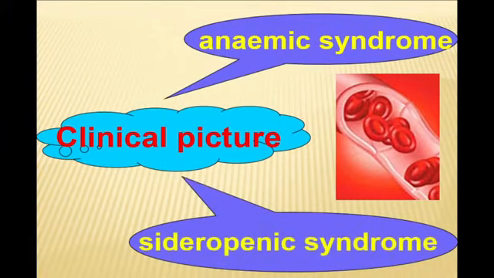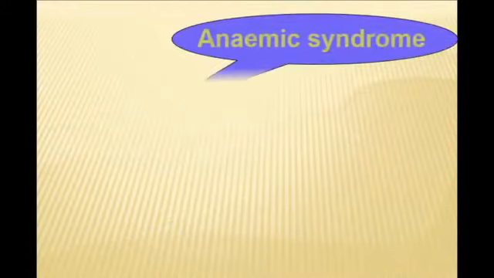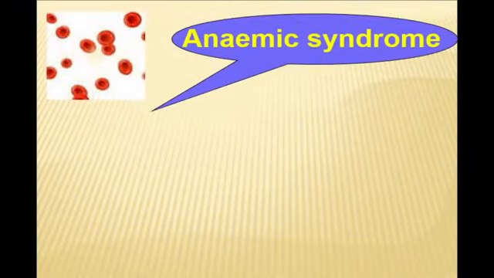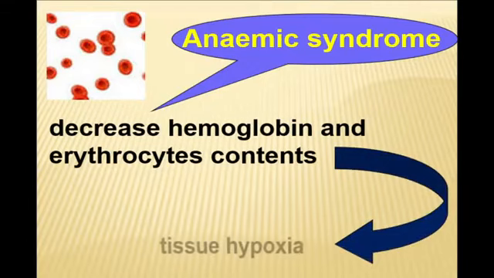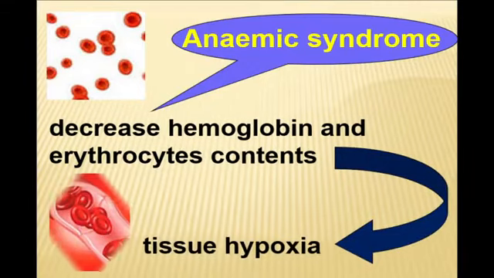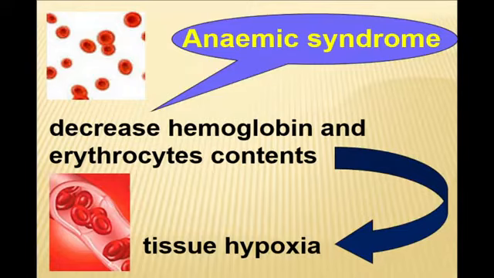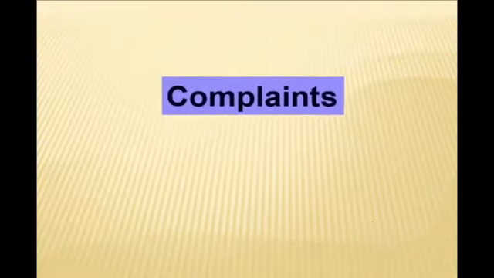If we are talking about the clinical manifestation of iron deficiency anemia, I want you to remember and understand. In the clinical picture of iron deficiency anemia, we distinguish two main syndromes: anemic and sideropenic syndrome. Anemic syndrome is formed due to decreased hemoglobin and erythrocyte content in our blood and, as a result, tissue hypoxia.